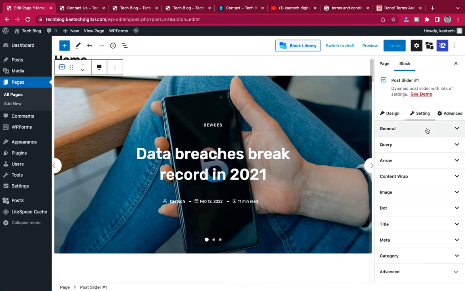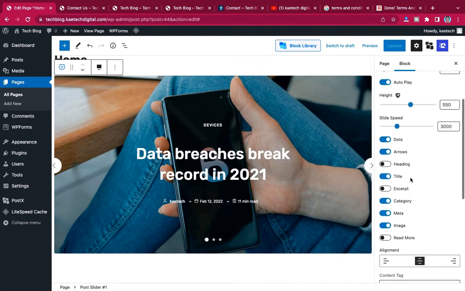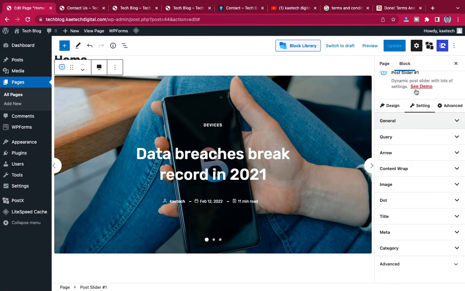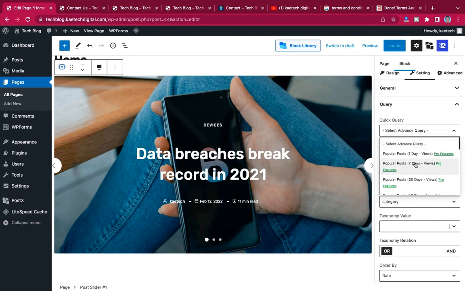You can add any animations that you want to add to it, okay. It depends on you. You can also add the query, where you want the post to come from, okay. So it should come from all posts. Now remember that if you want to use this query, you have to subscribe to the pro version, okay.